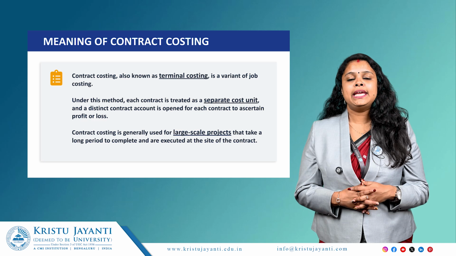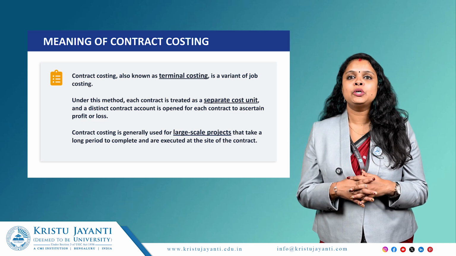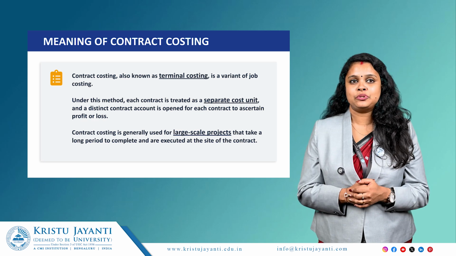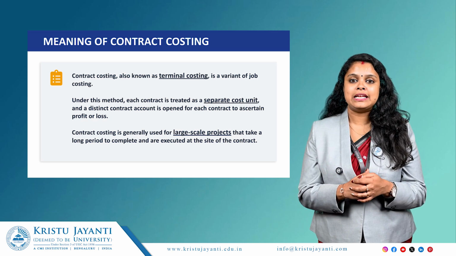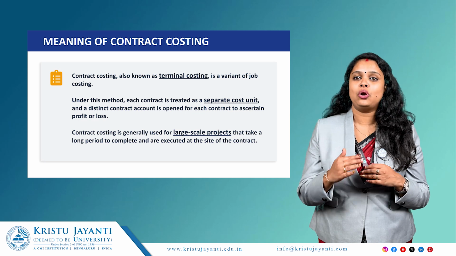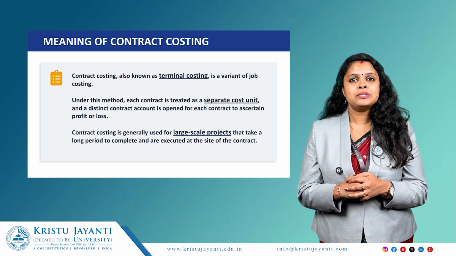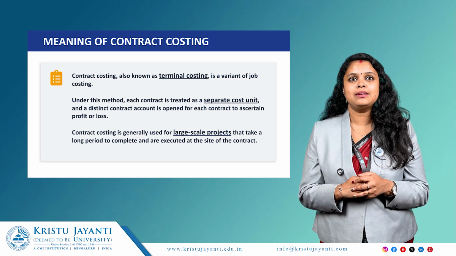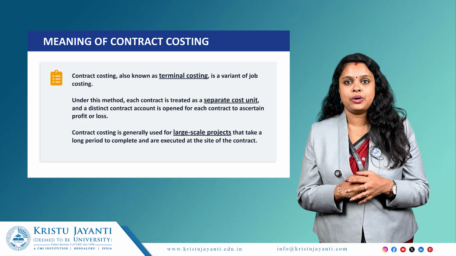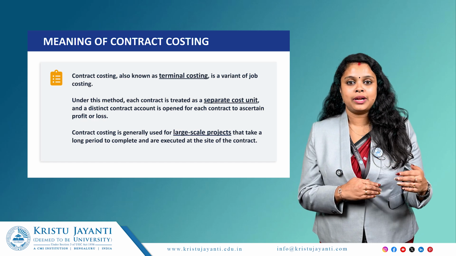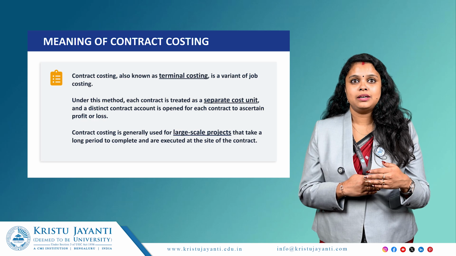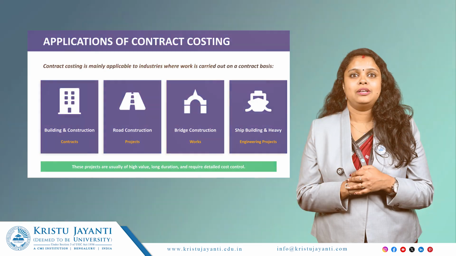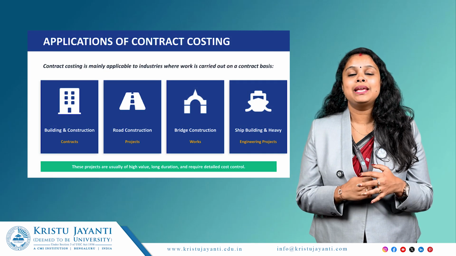Under this method, each contract is treated as a separate cost unit, and a distinct contract account is opened for each contract in the books of the contractor to ascertain its profit or loss. That means the profit or loss from the contract. Contract costing is generally used for large scale projects that take a long period to complete and are executed at the site of the contract. In most situations, contract costing takes place at the site where the contract is supposed to be conducted.